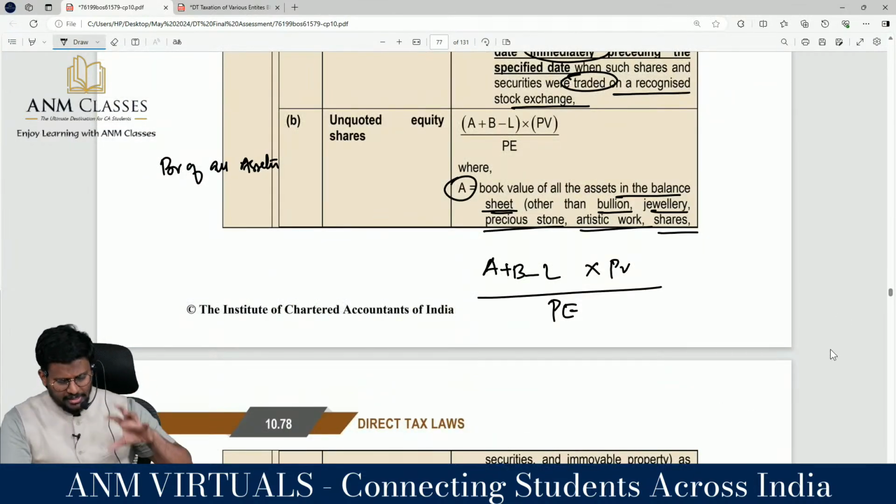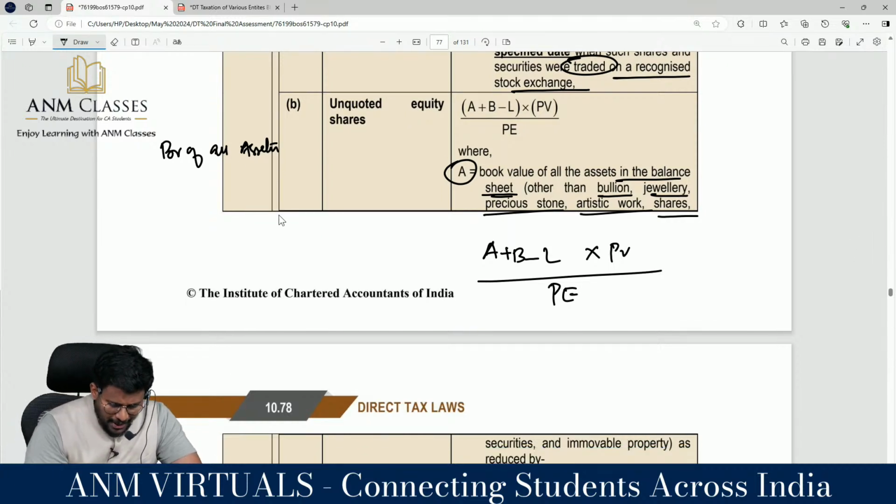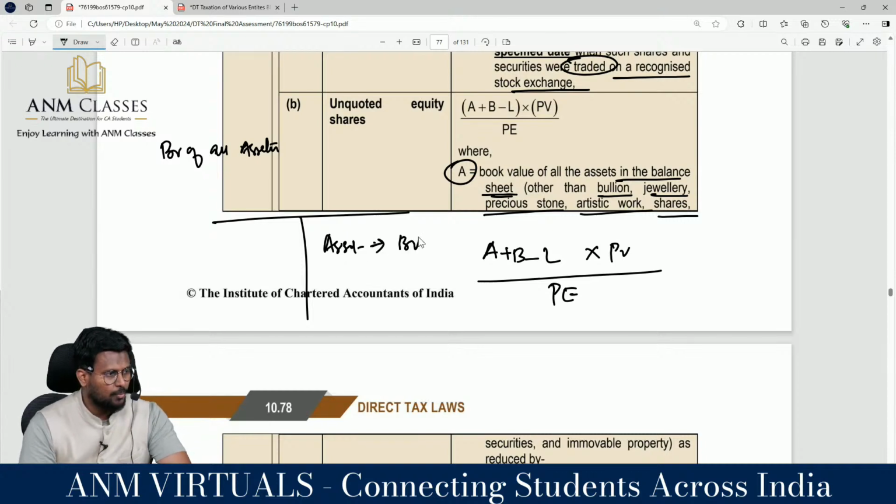So A is saying this: I am going to calculate the unquoted equity share. The formula is A plus B minus L into PV divided by PE. So I am looking at the balance sheet, my dear lovable students. Is there an asset in the balance sheet? For all the assets I have to take the book value, as reduced by net income tax and deferred revenue expenditure. This is what A is all about.